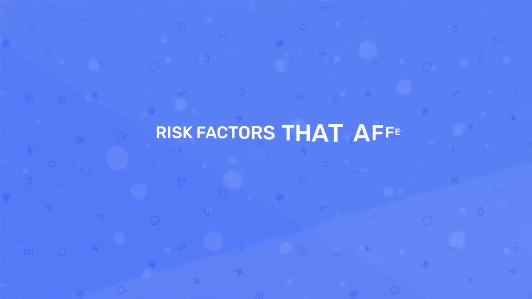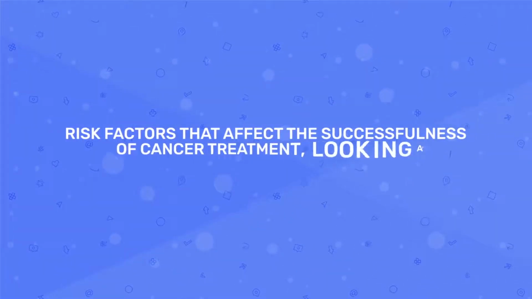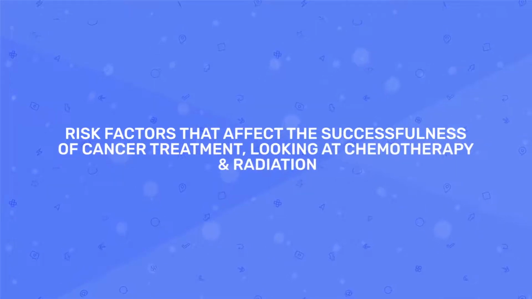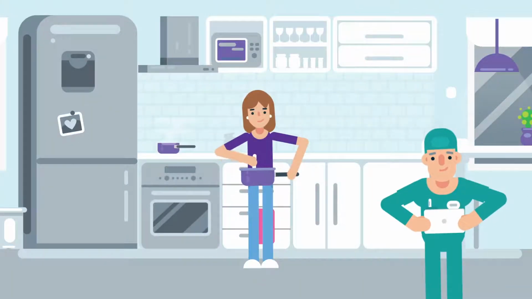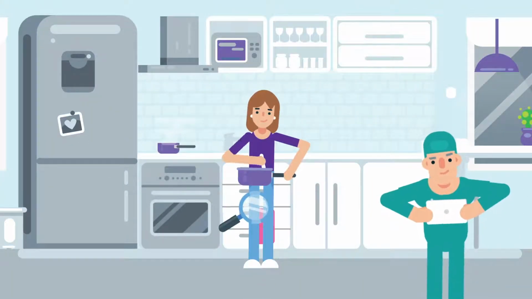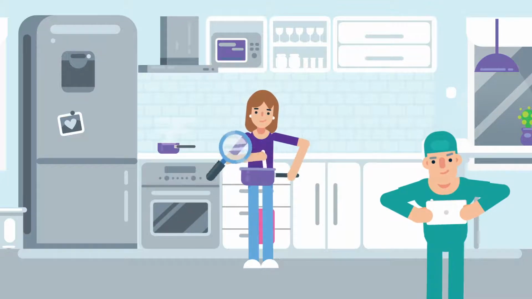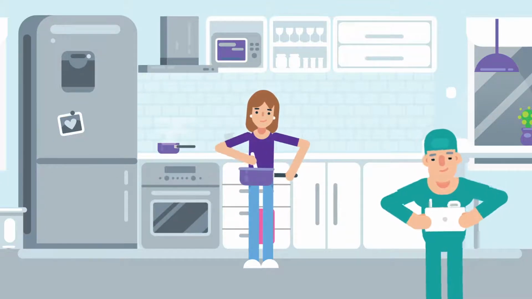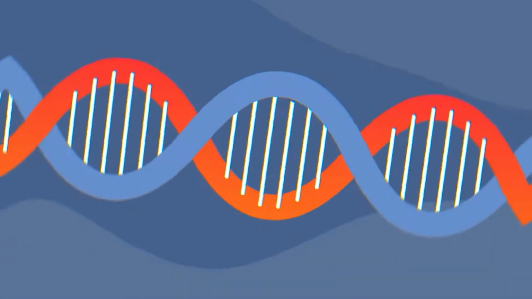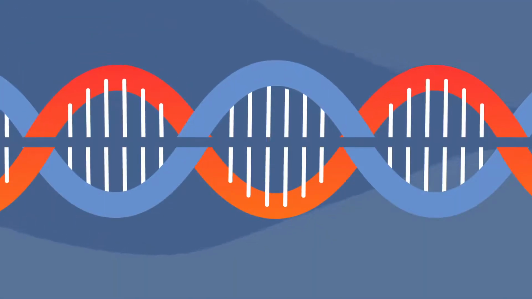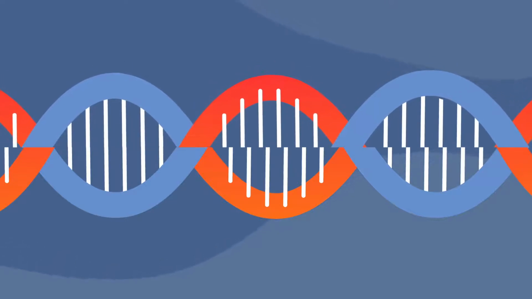So let's take a look at some of the risk factors that affect the successfulness of cancer treatment, looking at chemotherapy and radiation. Ionizing radiation. The research report shows that patients with breast cancer have sometimes had exposure to various carcinogenic agents in their domestic activities, as well as exposure to ionizing radiation before and after diagnosis. This ionizing radiation leads to genetic mutations and alterations in their DNA.